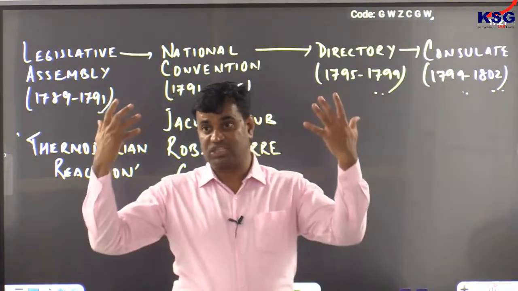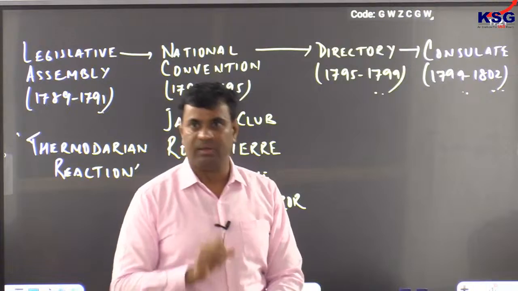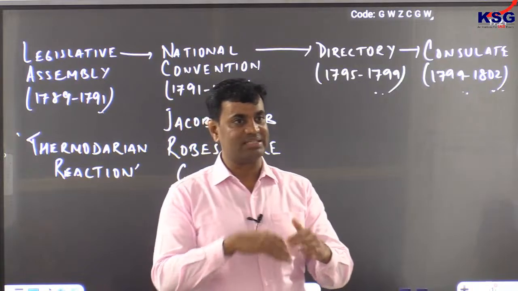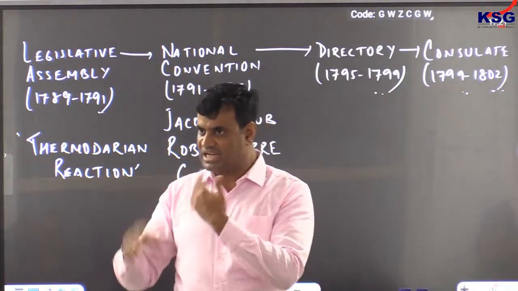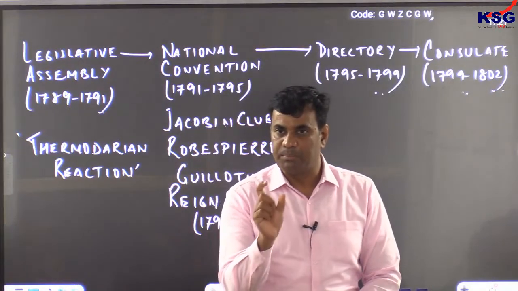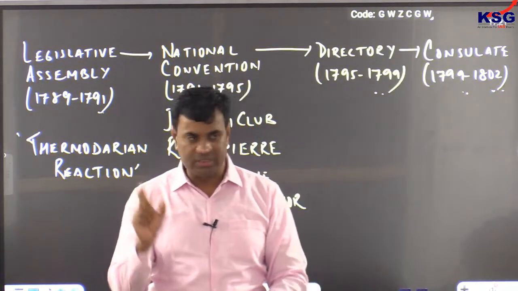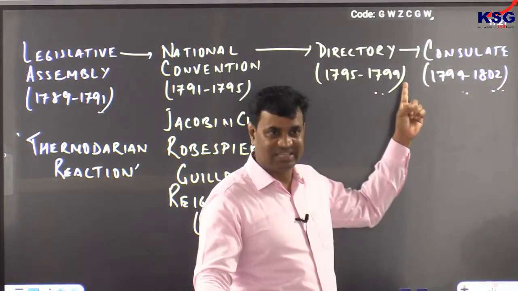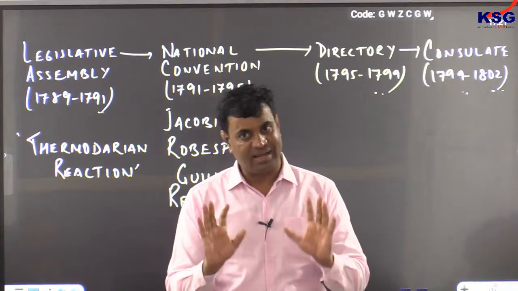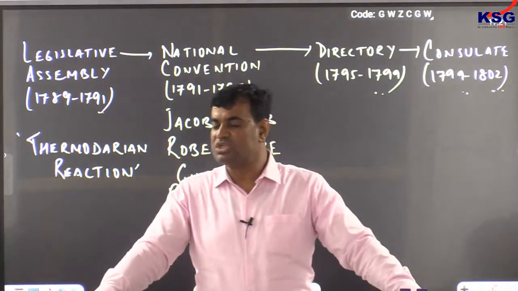But there was huge expectation of the people from Napoleon. Clear? First of all, in order to satisfy the people, Napoleon gave his own code of conduct, whereby he formulated his legislative measures, judicial measures, administrative measures, and all these measures to serve common people. They came to be known as Napoleonic Code of Conduct. Clear? So Napoleonic Code was given by Napoleon in the phase of consulate system. Clear? Still he was trying to reform, but what was the major crisis? Crisis was financial crisis, and people were expecting Napoleon to solve this huge crisis in France.